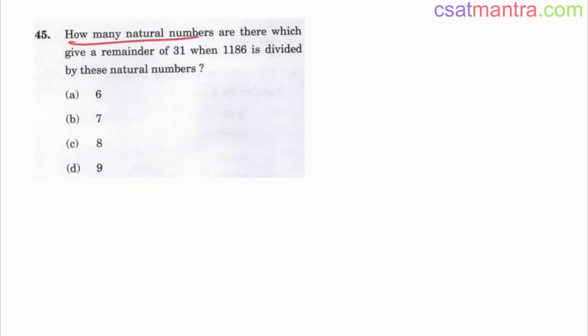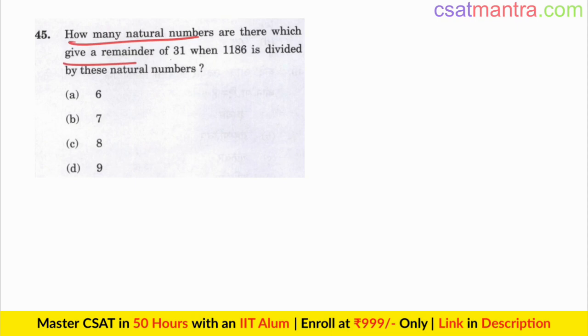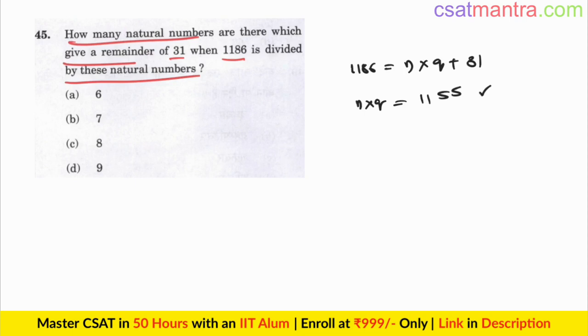How many natural numbers are there which give a remainder of 31 when 1186 is divided by these natural numbers? Say you are dividing 1186 with a particular natural number, getting quotient Q, remainder 31. Now N into Q is 1155. If you see, this is divisible by 11. 5 plus 1, 6. 5 plus 1, 6. 6 minus 6, 0.